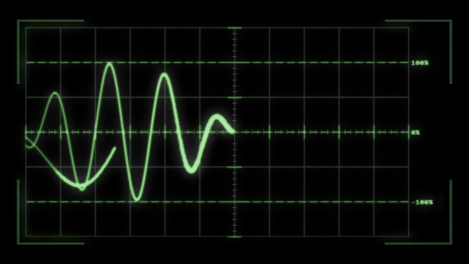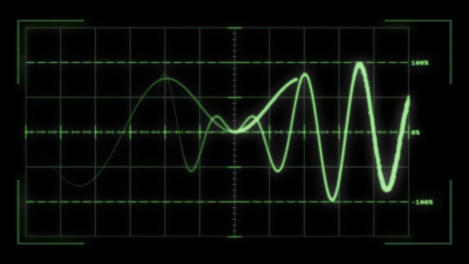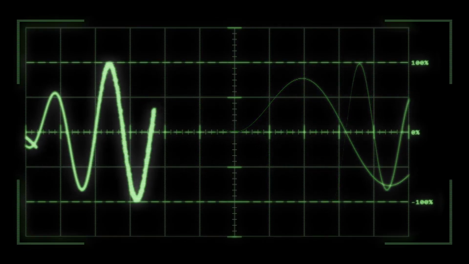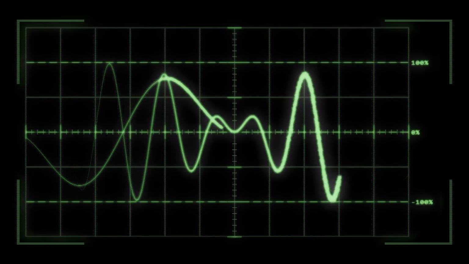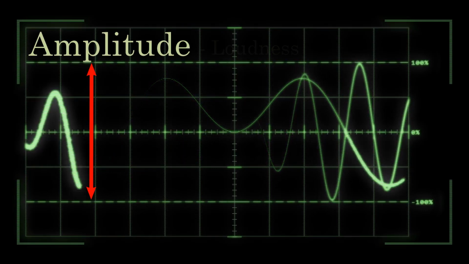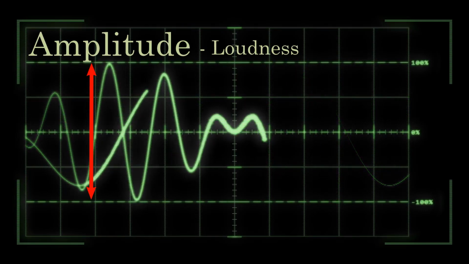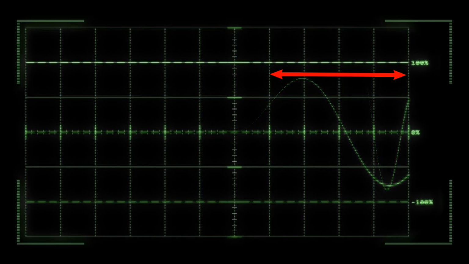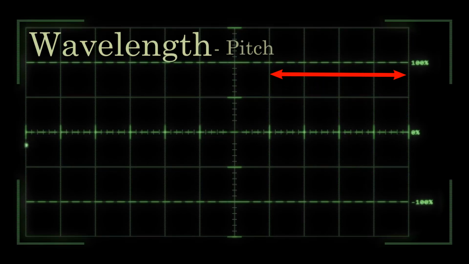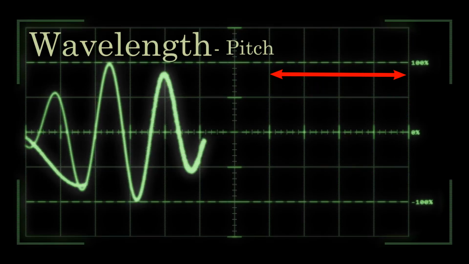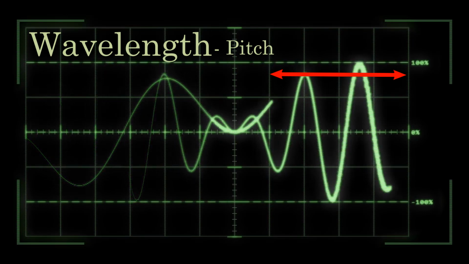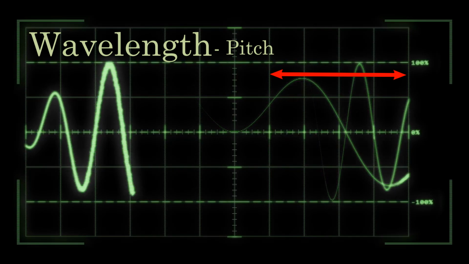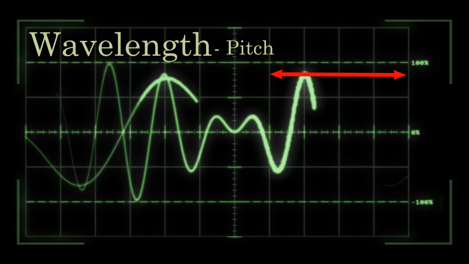Sound is made up of and travels in waves. These waves come in different shapes and sizes depending on what the initial disturbance was. A wave's amplitude determines how loud the sound will be. The taller the wave, the louder the sound will be. The distance between peaks, or the wavelength, will determine the frequency of a wave, which is how high or low the pitch of the sound is. Longer wavelengths will have a lower pitch, and shorter wavelengths will produce higher pitches.